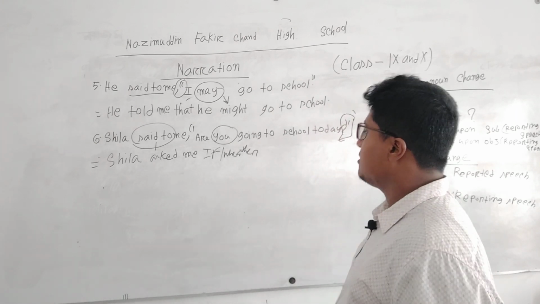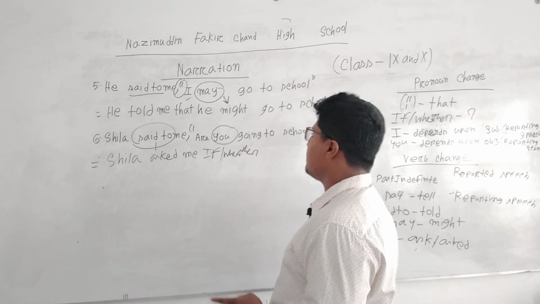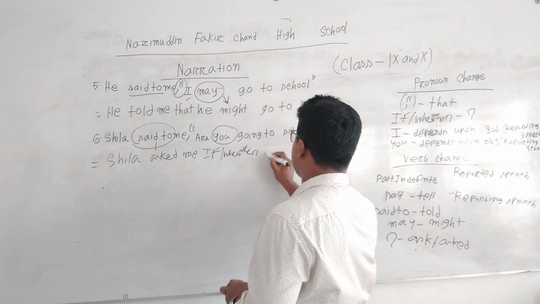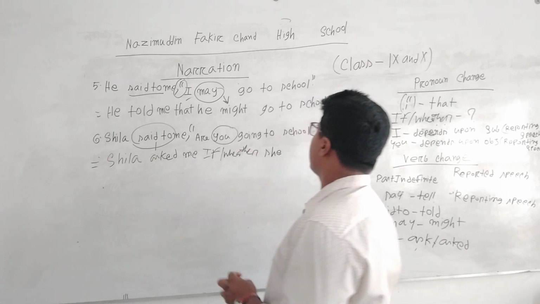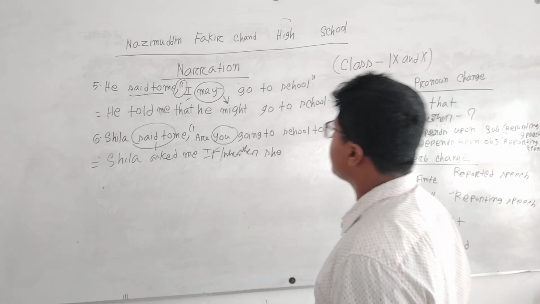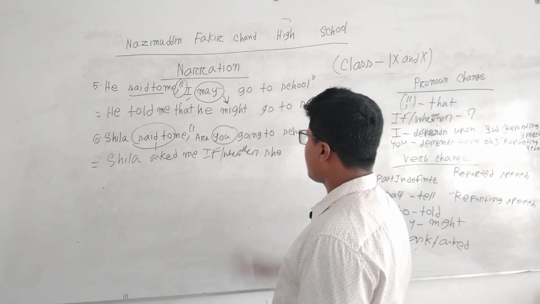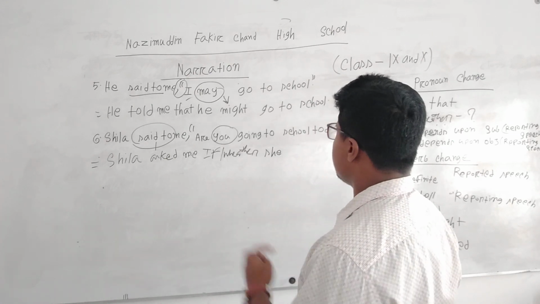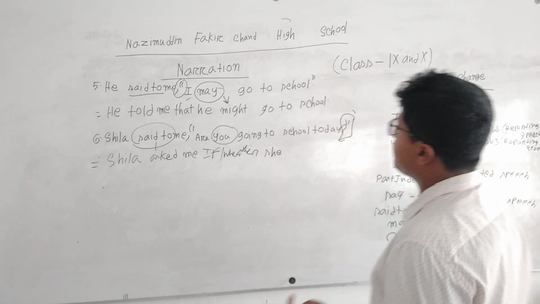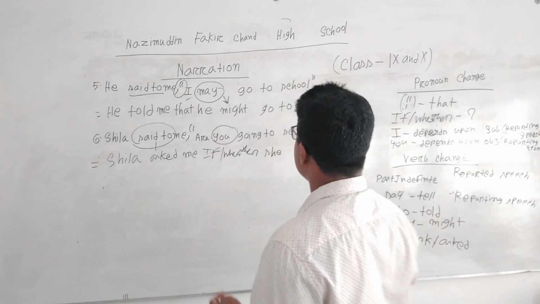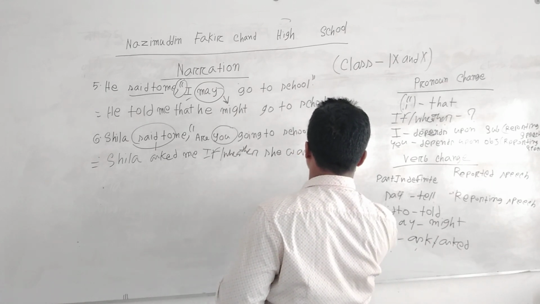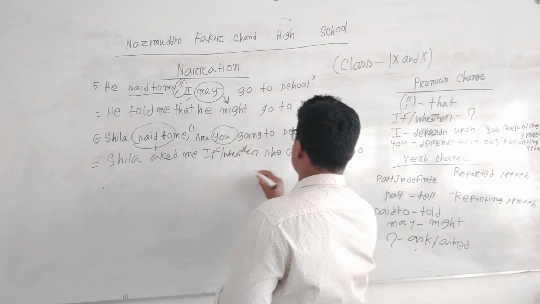Actually this is I. So its change will be Sheila asked me if or whether she. Then the changing will also be in present continuous tense. As we have converted it, it also indicates Sheila. So Sheila asked me if or whether she was going to school.